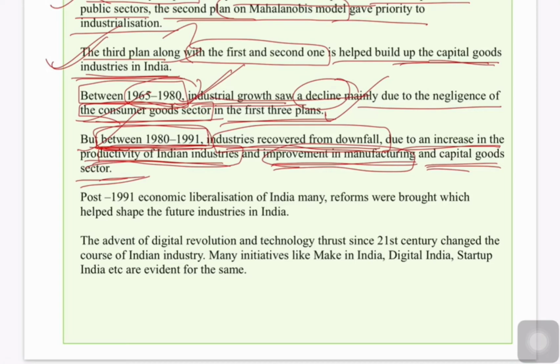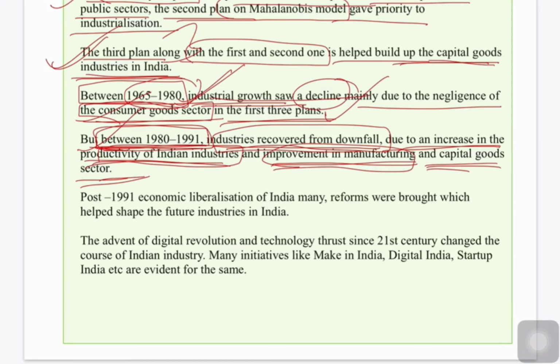Between 1980 and 1991, there was increased infusion of technology as far as Indian industries are concerned. Because of that infused technology and also the improvements in the processes of industries, there was an improvement in general in the manufacturing and capital goods sector. That was the reason why there was an increase in productivity in industries.